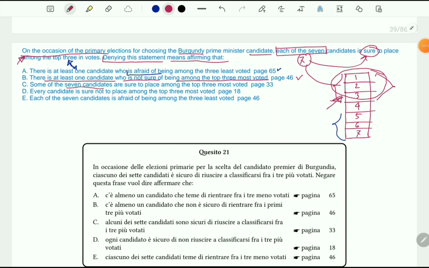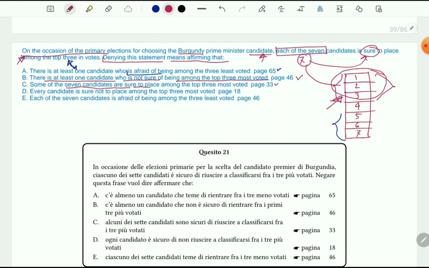Yeah, this statement also could be right. Here the statement was saying that all of them, but here we are saying not all but some of them are sure to place among the top 3 most voted. This also could be correct. Every candidate is sure not to place among the top 3 most voted.